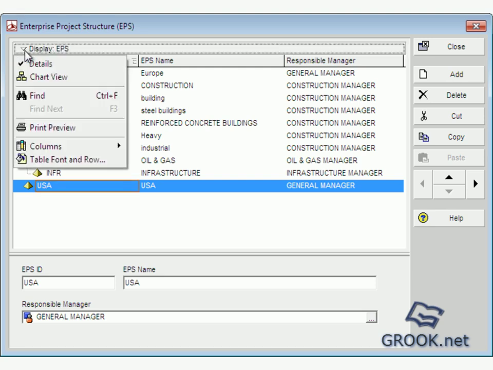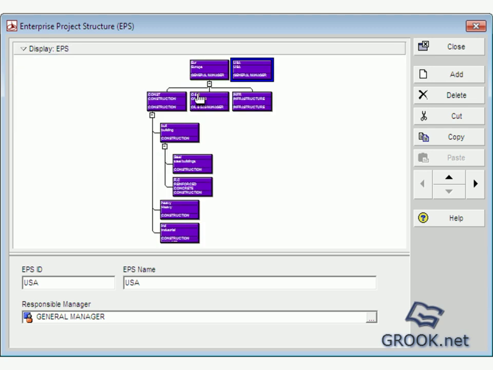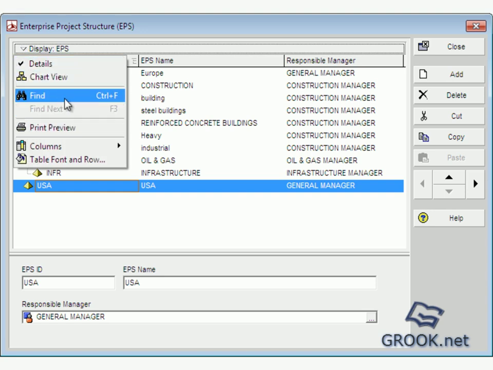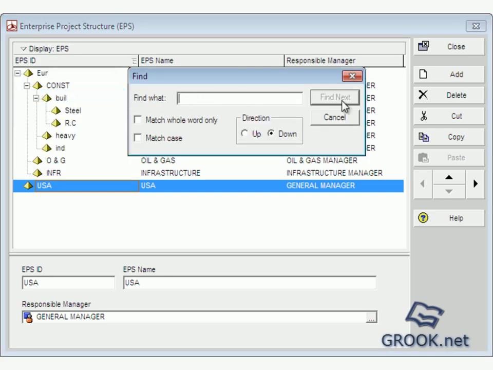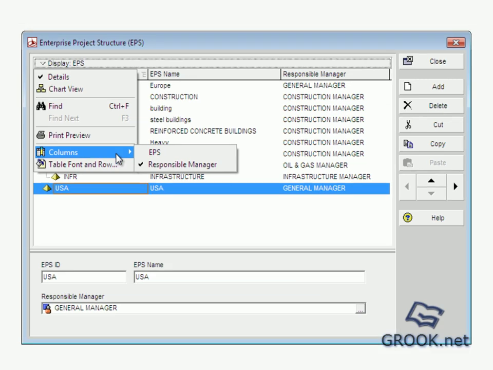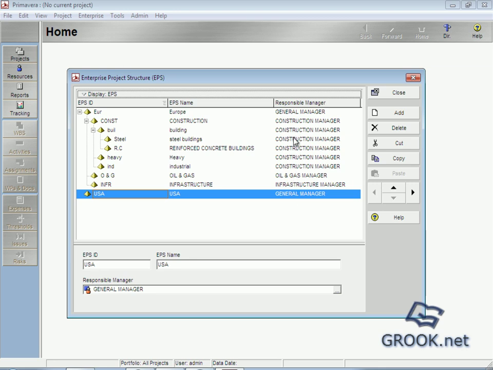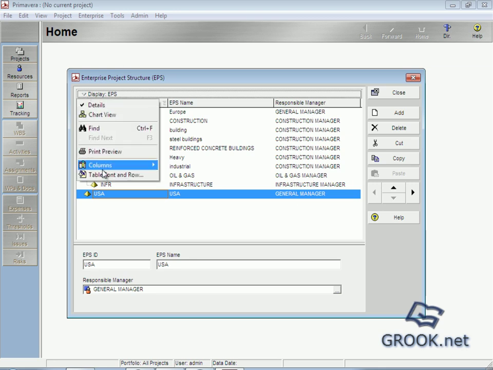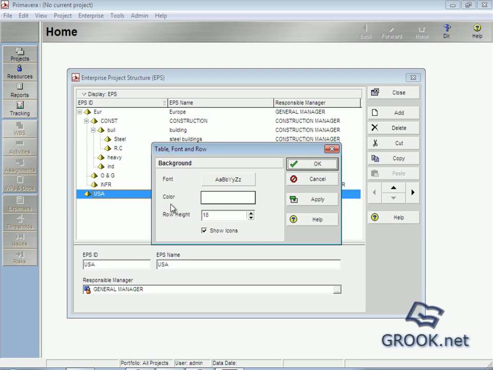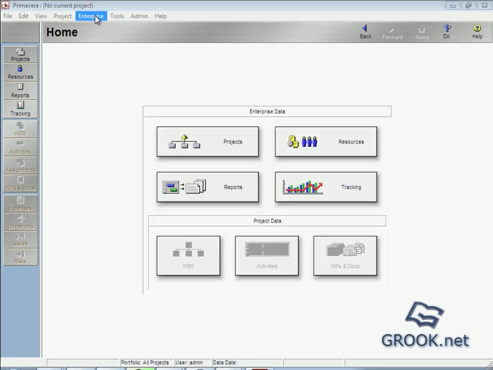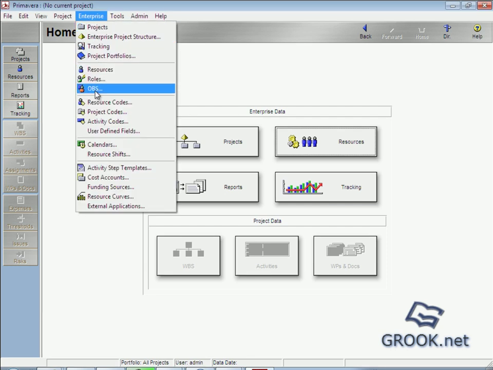And here we can assign chart view, and also if we have a lot of OBS we can find here quick find, and in columns we can add OBS or remove OBS columns. Responsible manager, that's responsible manager, we add it. And here if we want to change font or colors. Now we close and we open organizational breakdown structure again.